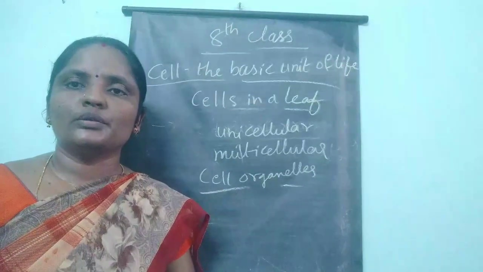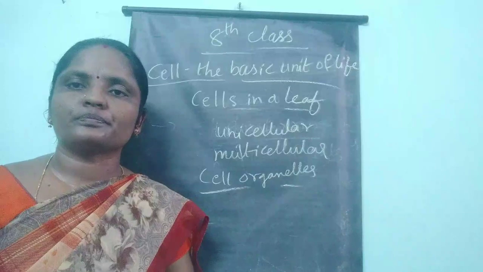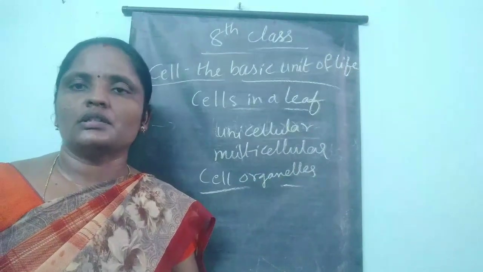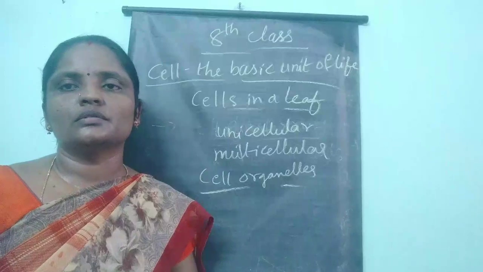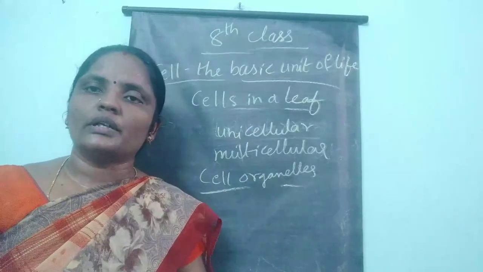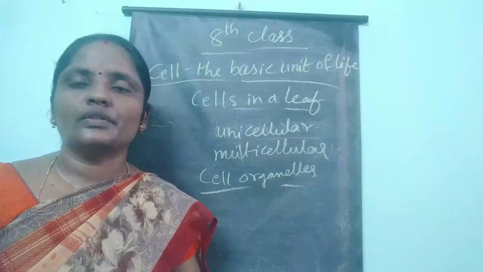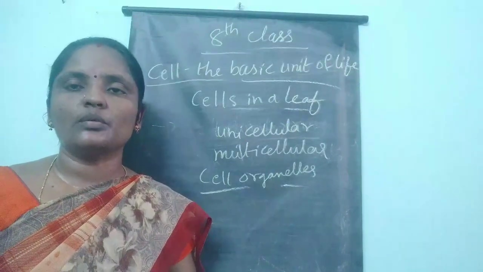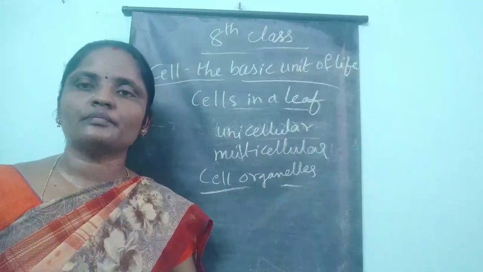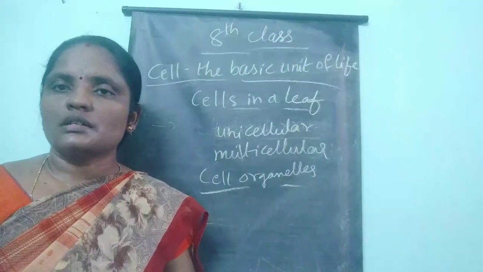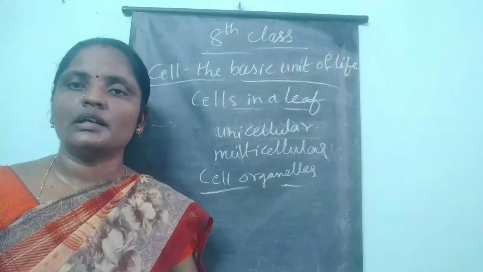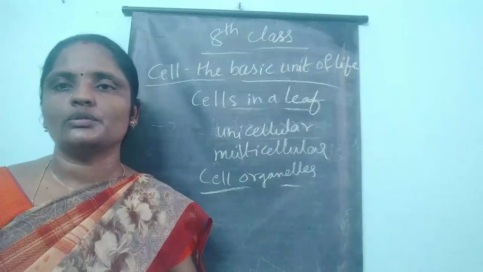So in order to carry out all the body functions properly in our body, these cells are very important. Just as in our body we have body parts, in the cell also there are cell organelles and each cell organelle has a specific function to do.